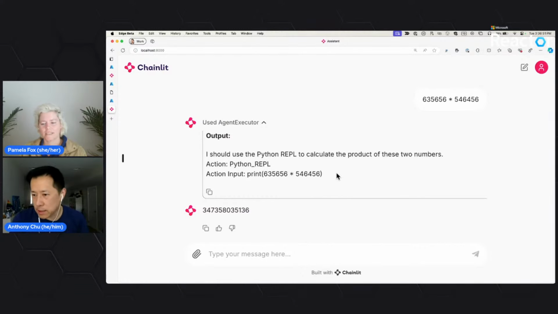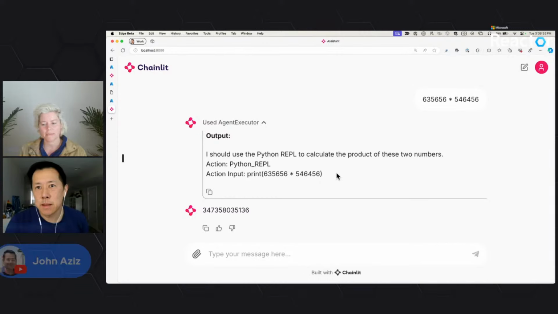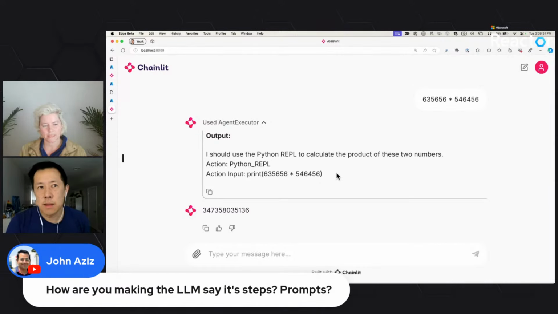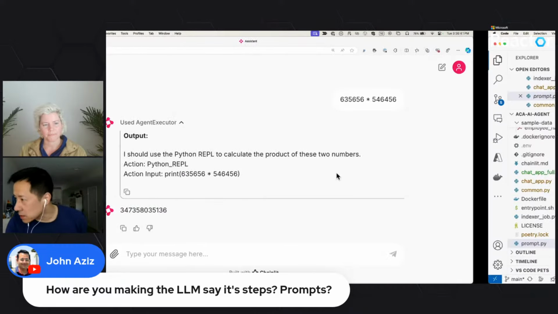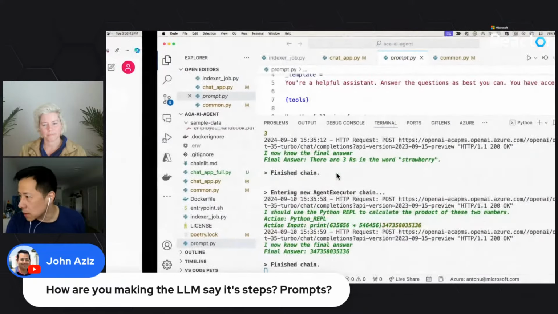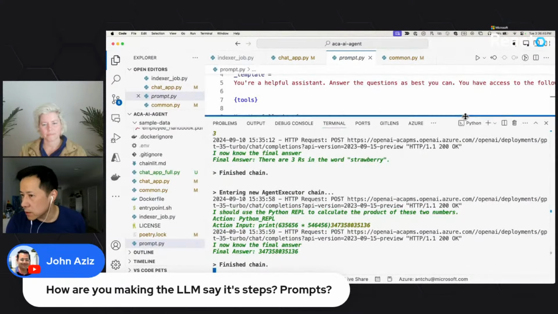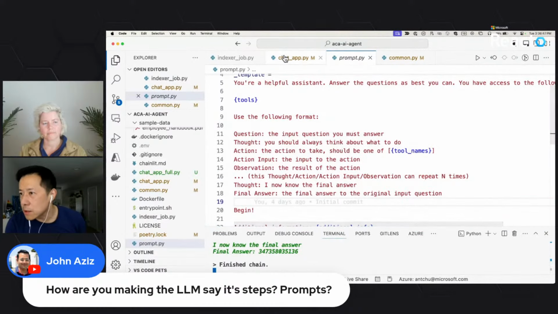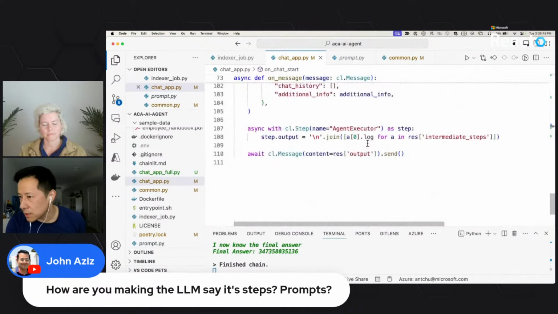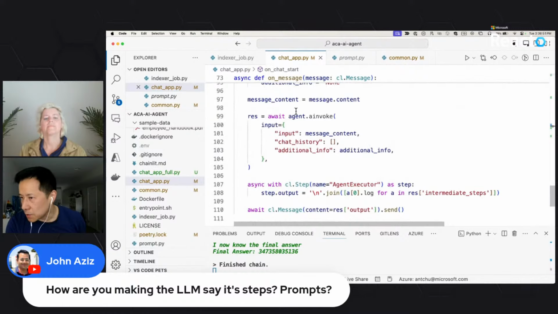Okay, so that's great. John is wondering, how do you make the LLM show its steps? That's coming from LangChain? Yes, that's this part here. LangChain has a way of returning the intermediate steps. So if I go back to my chat app, go down here, after I run this invocation, I can grab the intermediate steps from it.